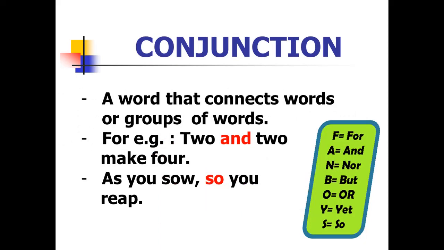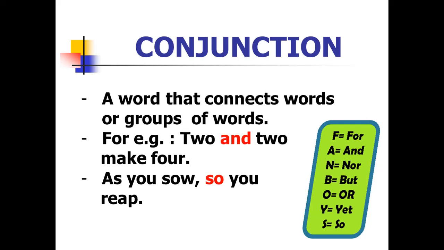Next part of speech is conjunction. It is a word that connects words, groups of words, sentences and phrases. Some common examples are for, and, nor, but, or, yet, and so. Some examples in sentences: two and two make four.